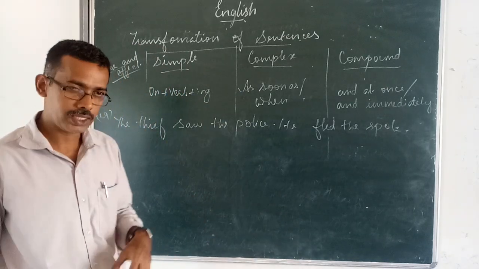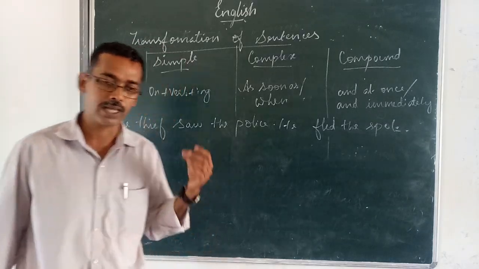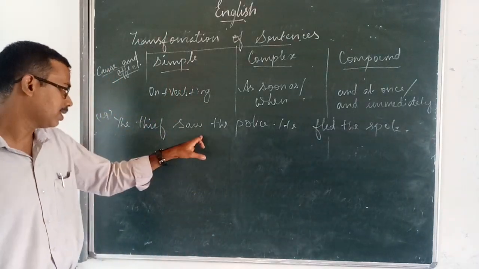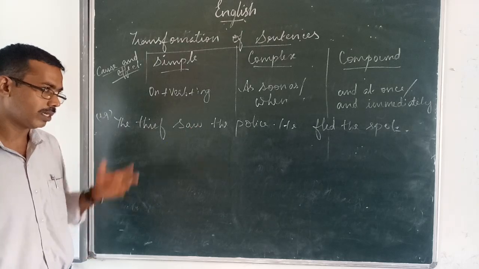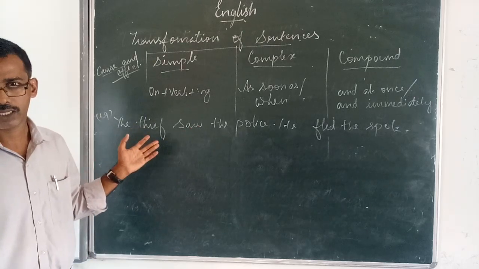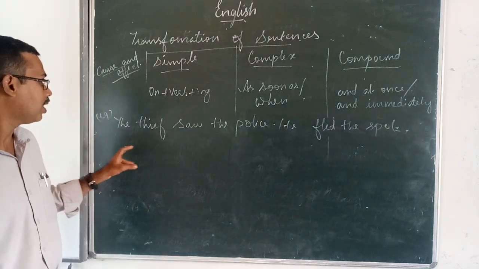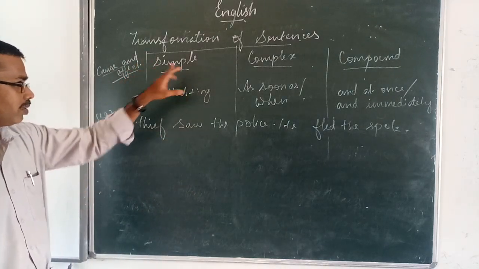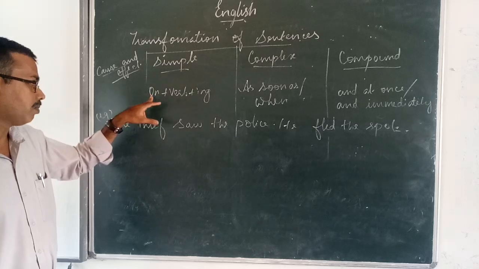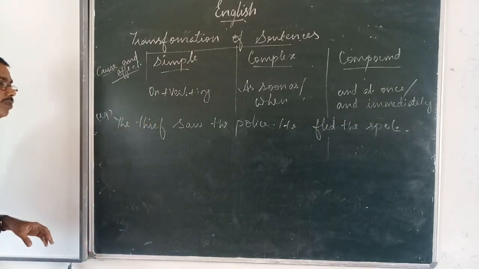But when you are speaking ordinarily, when you are communicating with others, we express it in this way: the thief saw the police. He fled the spot. In a simple way, we express it to others. At the same time, when you use it in simple, complex, and compound, we have three forms: on plus verb plus ing.